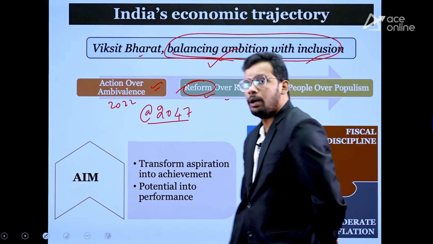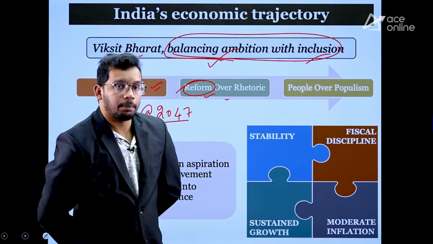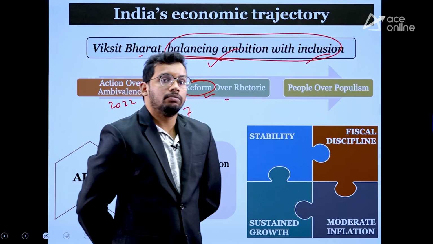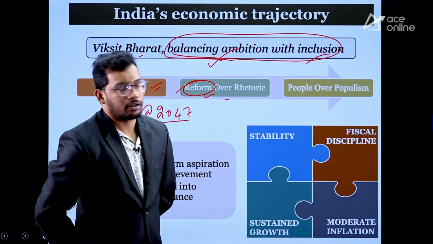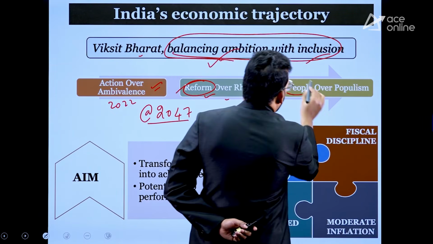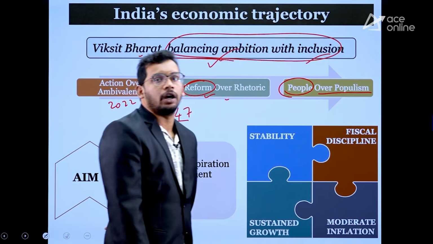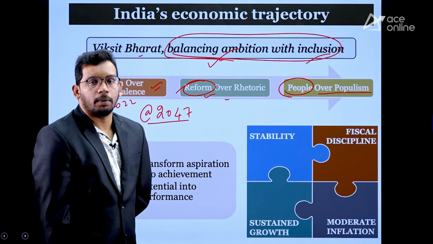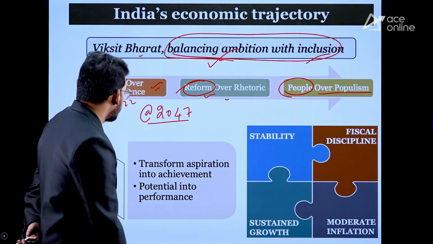Then people over populism. That means we are not aiming to get popularity. Rather, we want to give importance to public welfare. So our measure is going to be the importance of people, not to get votes for us, right? So these are the 3 elements the government has presented in the budget.